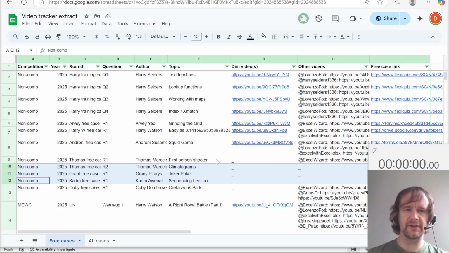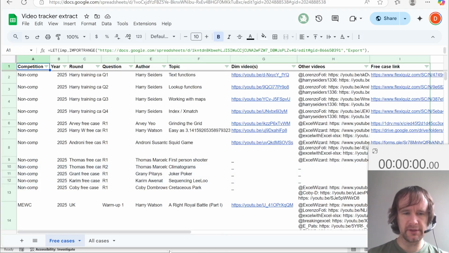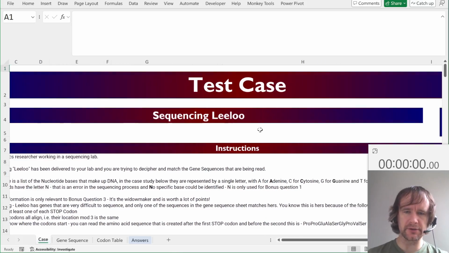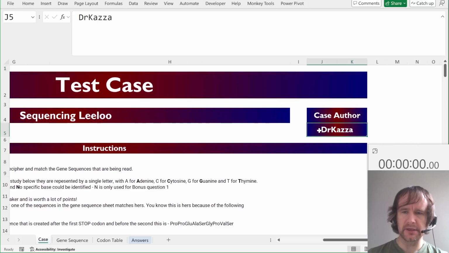All right, that's enough chit chat. Let's get to the case, which is here. So the case is called Sequencing LeeLoo. It's by Karim Awenat, also known as DrKazza. I don't know if you pronounce it Kazza or Kaza. Anyway, DrKazza, let's say.